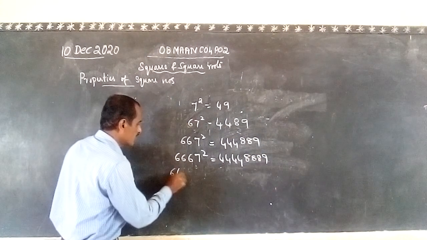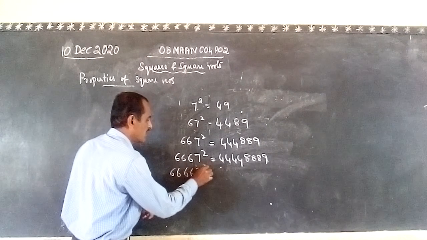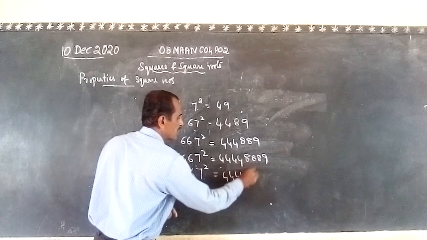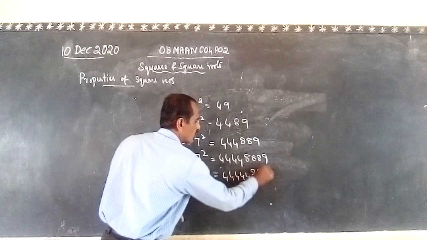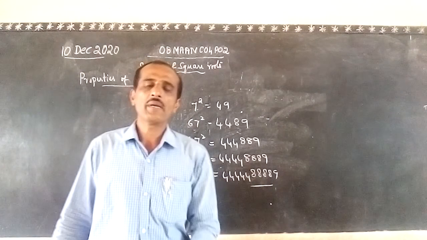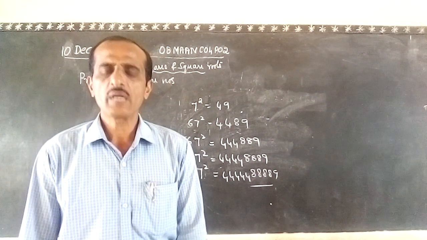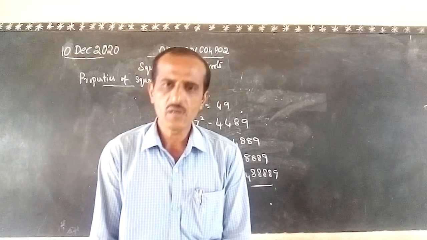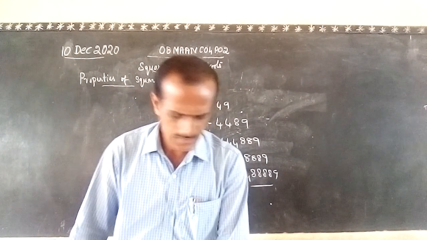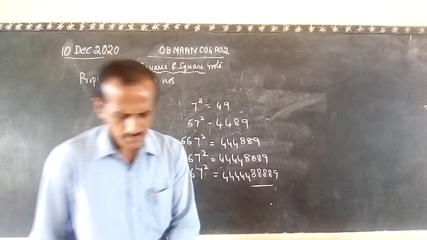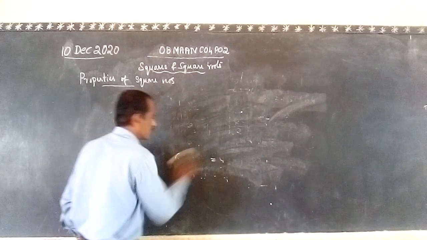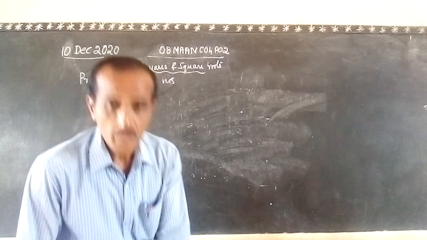Again, if you write 66667, with 4 sixes and 1 seven, then you have to write 5 fours, 4 eights, and 1 nine. So these are some interesting patterns, and they are given in the textbook also. You have to learn this type of question. In the exercise problems also many questions like this are there. Next, see another interesting pattern in the textbook, given in the exercise questions.